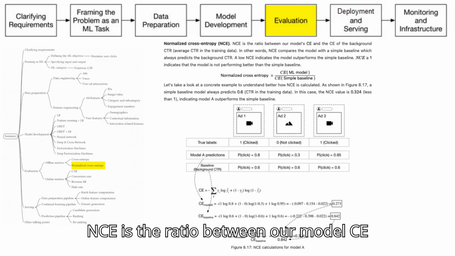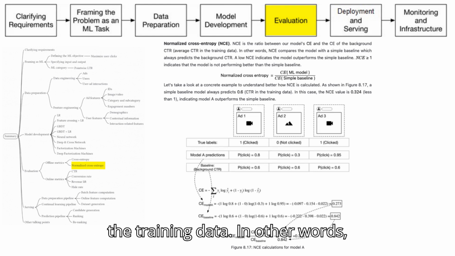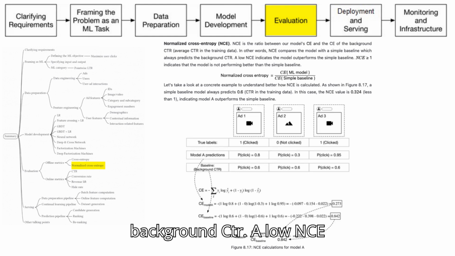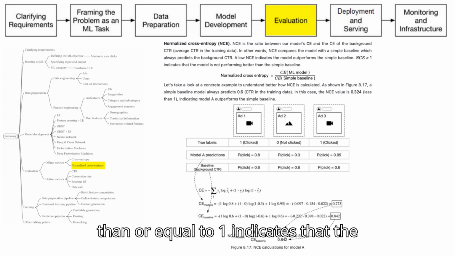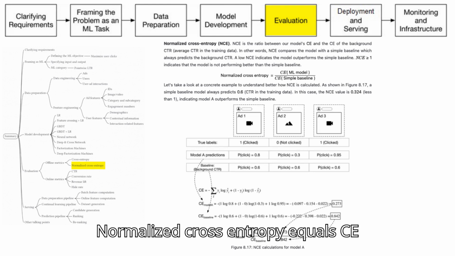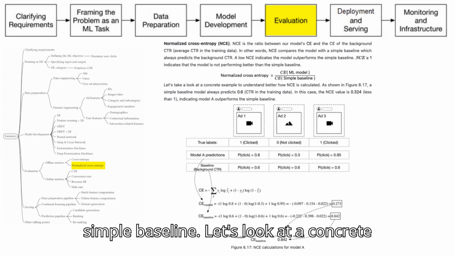Normalized cross-entropy, NCE. NCE is the ratio between our model CE and the CE of the background CTR, the average CTR, in the training data. In other words, NCE compares the model with a simple baseline which always predicts the background CTR. A low NCE indicates the model outperforms the simple baseline. An NCE value greater than or equal to 1 indicates that the model is not performing better than the simple baseline. Formula for NCE. Normalized cross-entropy equals CE of the ML model divided by CE of the simple baseline.